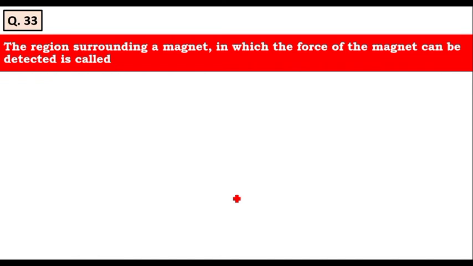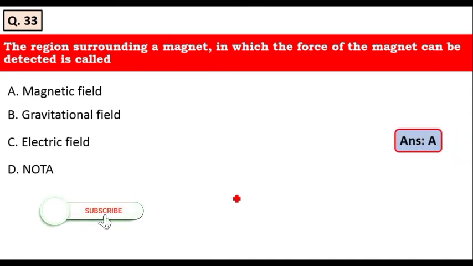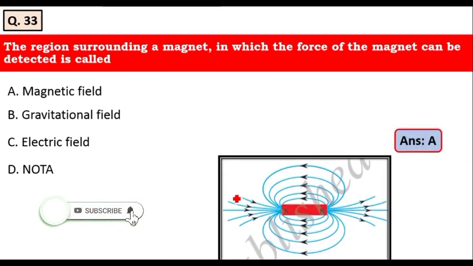Next question is, the region surrounding a magnet in which the force of the magnet can be detected is called as magnetic field, gravitational field, electric field, none of the above. Yes, it is called as magnetic field. Option E is the right answer for this question. See here, the region around which the force of the magnet can be detected. Here, if you bring an iron rod, it is going to be attracted in this region. Therefore, up to this region is called the magnetic field region. Therefore, option E is the right answer.